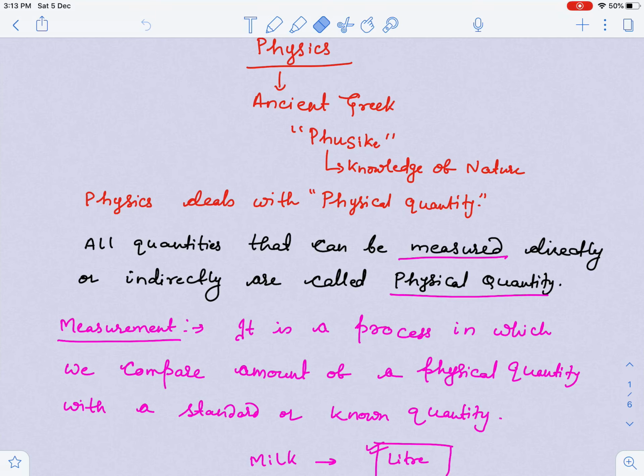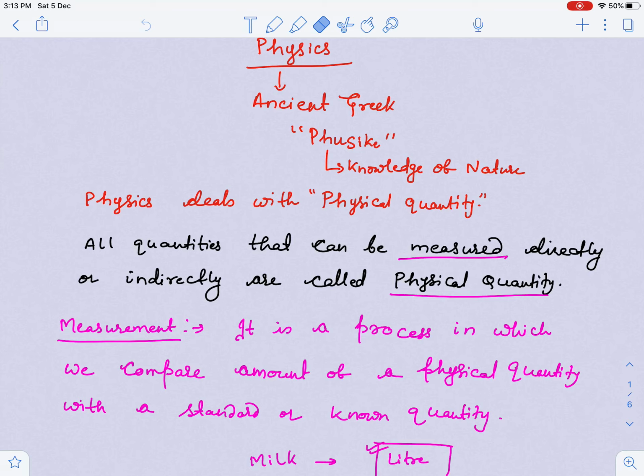If you have not seen the first video, I suggest you go to that video first, where I have defined the scope and the excitements of physics, and this is the second lecture of that series. So guys, physics deals with physical quantity. What is a physical quantity? Any quantity in this world which can be measured comes under the category of physical quantity.